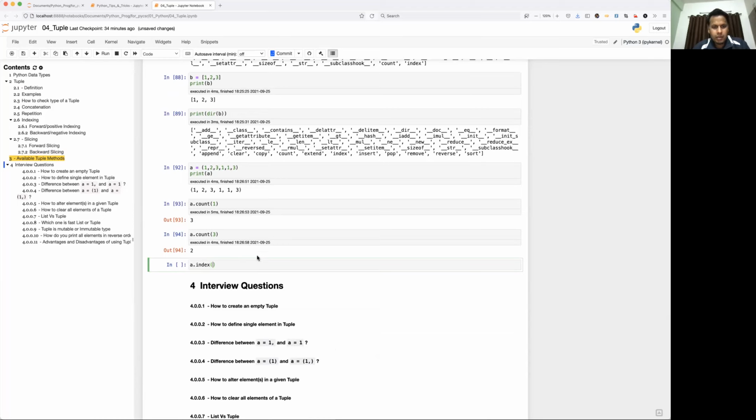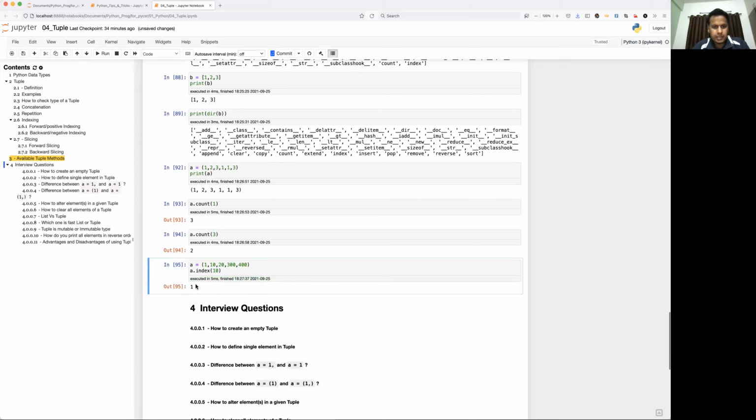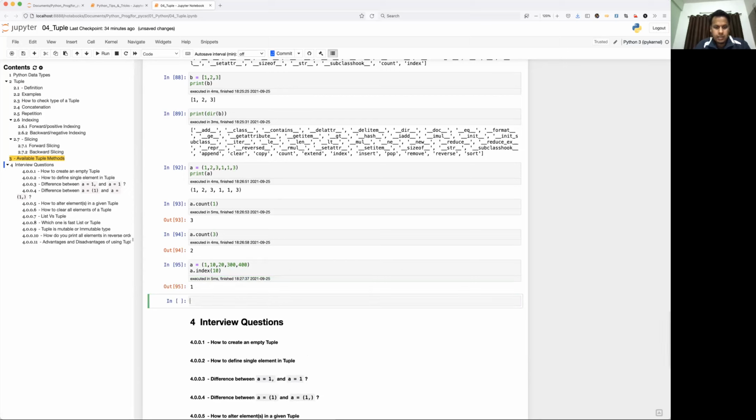So I would like to have another tuple here, where I'll give 1, 10, 20, 300, 400, right? And I want to get the index of, let's say, 10. You see it is giving 1, because 10 is present at the first position, counting from 0. Let's take a look at another example.